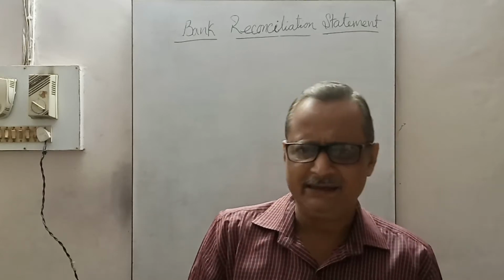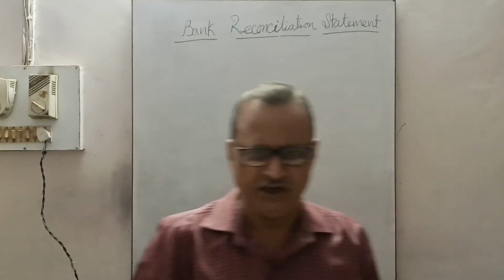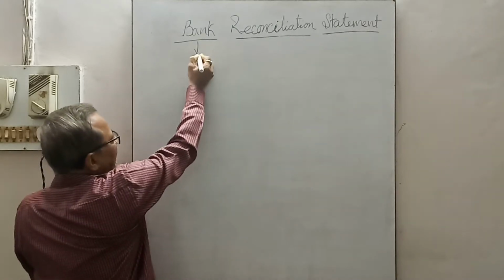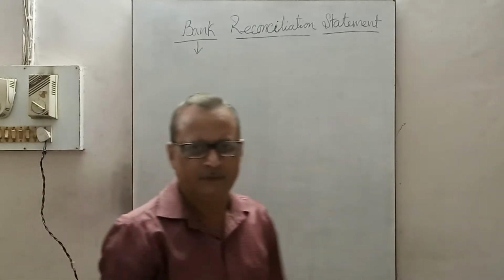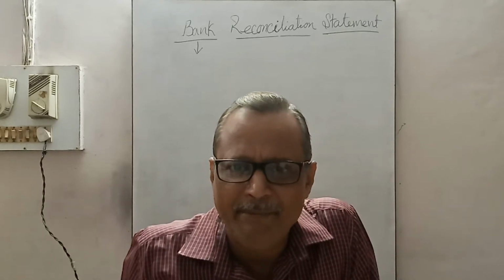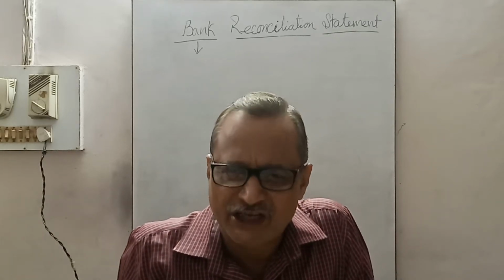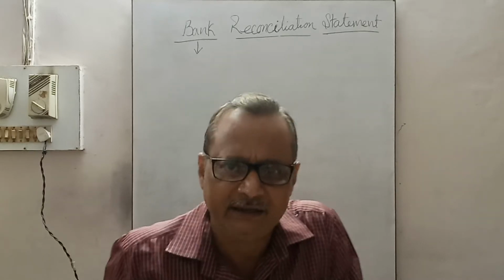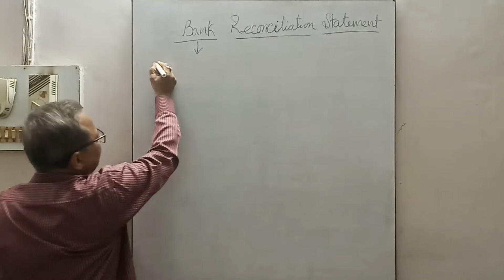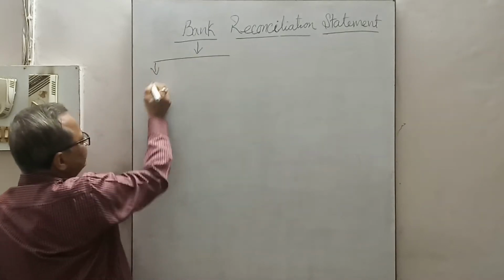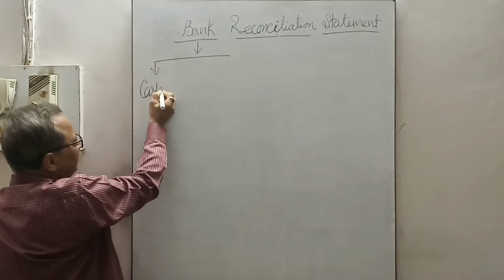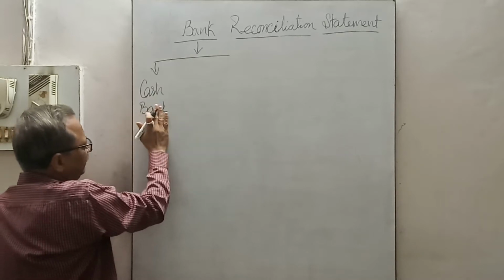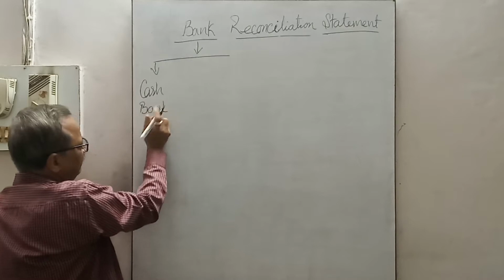So what is bank, what is reconciliation and what is statement? Bank here means the businessman opens the bank account and maintains the cash book regarding the transactions with the bank. So bank here means the cash book with the bank column only. Cash book with bank column.